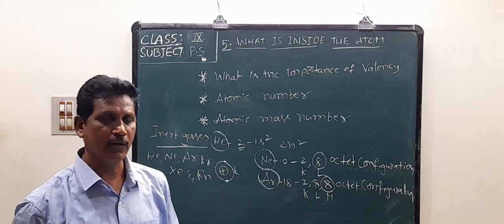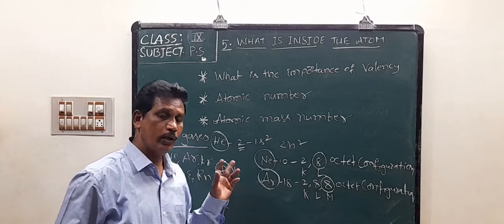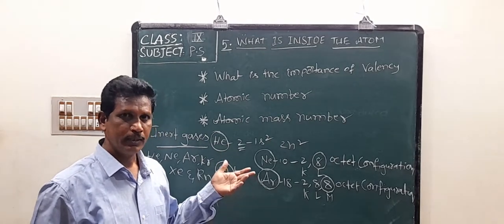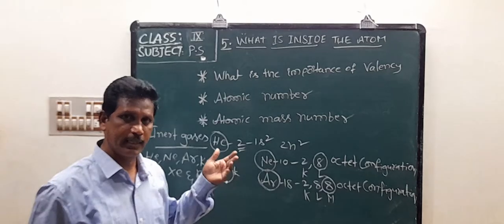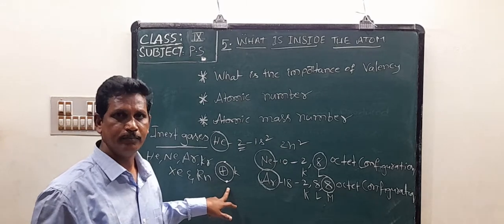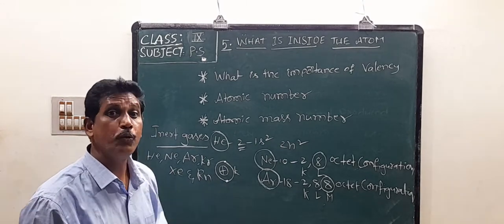The special arrangement of electrons in helium: helium contains two electrons. The two electrons are present in the K shell, and the maximum number of electrons the K shell can hold is 2. So helium contains two electrons in its K shell. It is called the duplet rule.